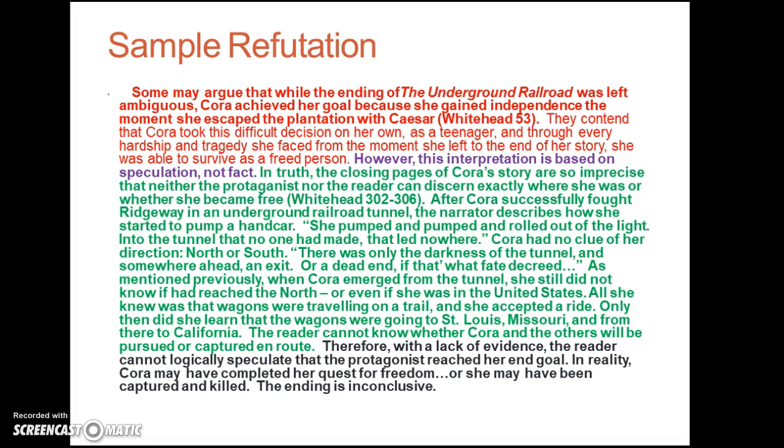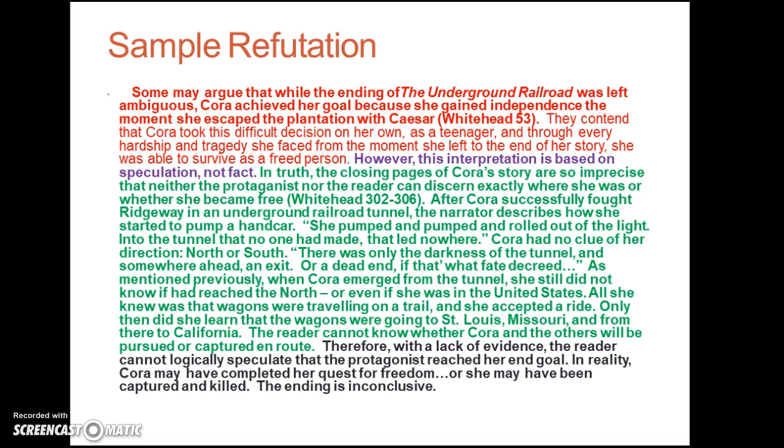And then we begin the refutation with the sentence, however, this interpretation is based on speculation, not fact. In truth, the closing pages of Cora's story are so imprecise that neither the protagonist nor the reader can discern exactly where she was or whether she became free. After Cora successfully fought Ridgway in an underground railroad tunnel, the narrator describes how she started to pump a handcar. She pumped and rolled out of the light into the tunnel that no one had made that led nowhere.